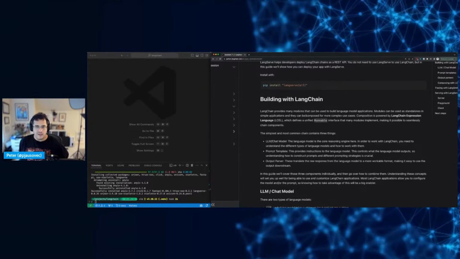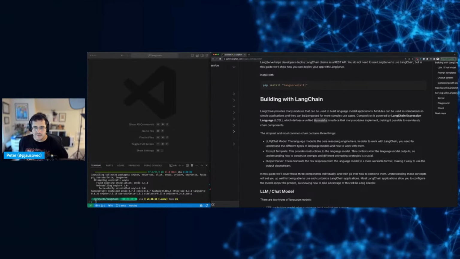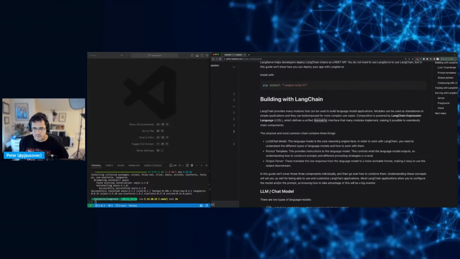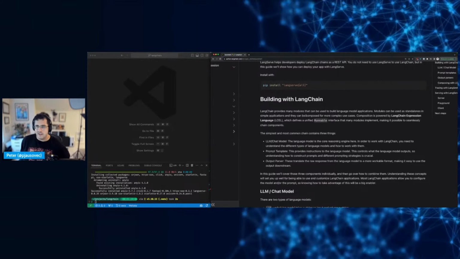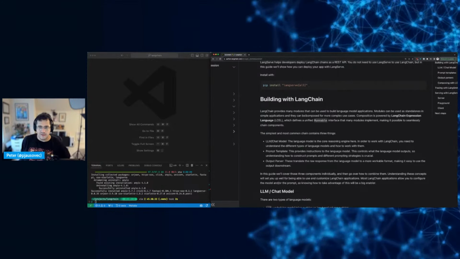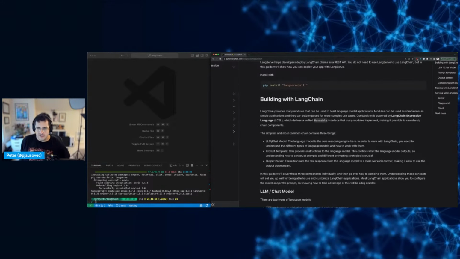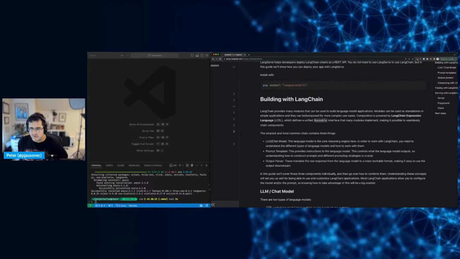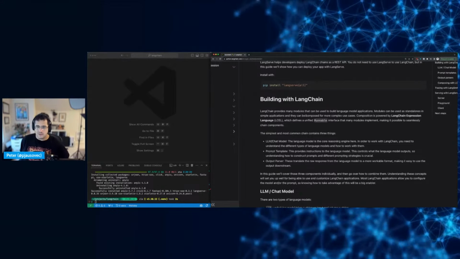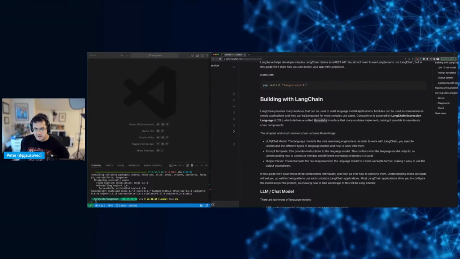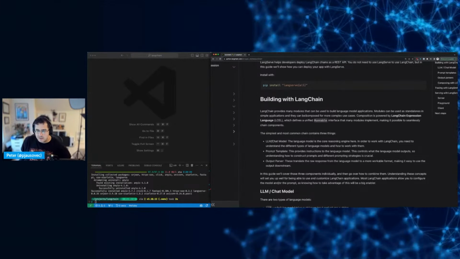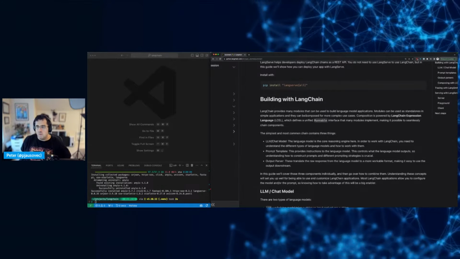Okay. The simplest and most common chain contains three things. So chat model. So the model is the core reasoning engine. To work with LangChain, you need to understand the different types. Okay, prompt template. This provides instructions to the language model. This controls what the language model outputs. Okay, and then the parser. So this translates the raw responses from the model to a more workable format.